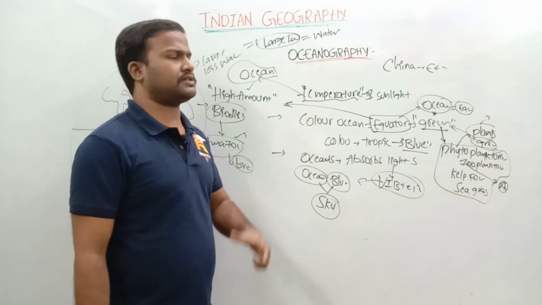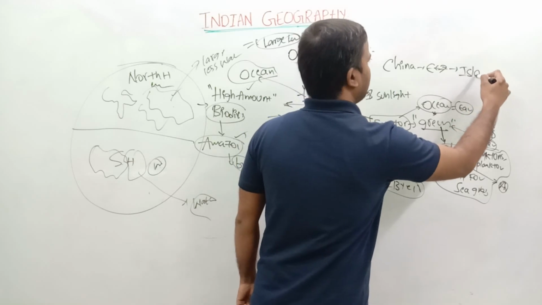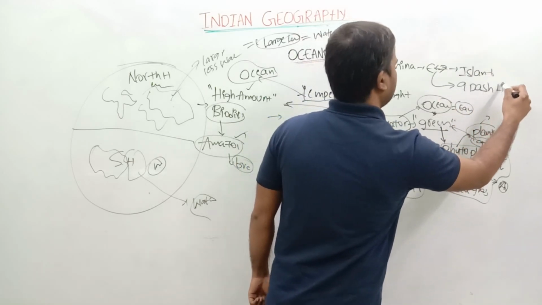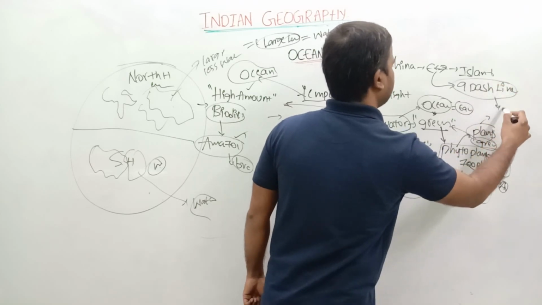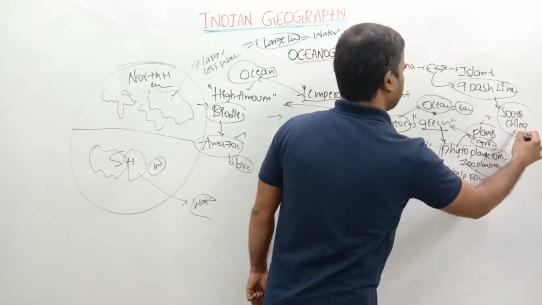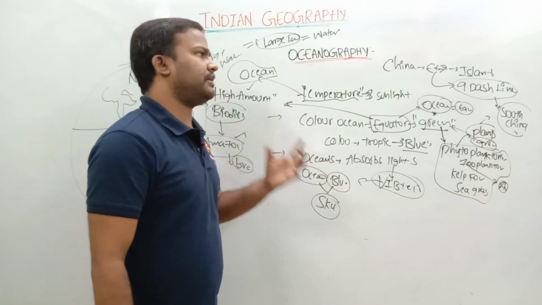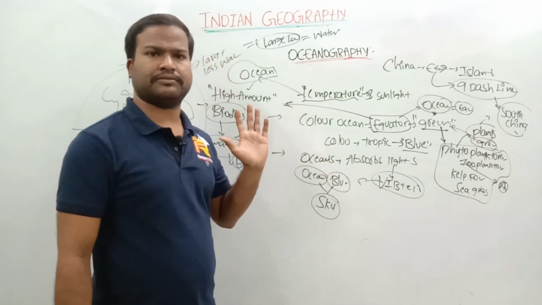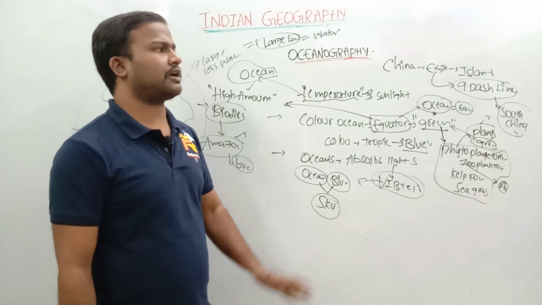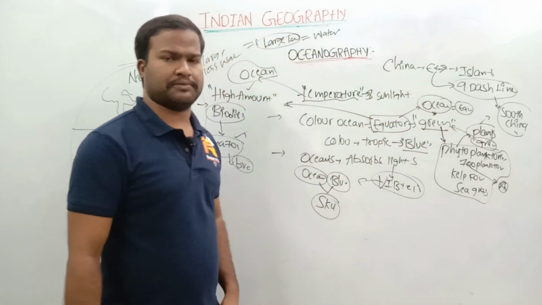that is a current affairs issue: China building islands. This is also called the 9 dash line, very, very important. The 9 dash line is located in the South China Sea. It is a direct question in all examinations. They will ask in which sea the 9 dash line is located. South China Sea, East China Sea, Indian Ocean, Atlantic Ocean, Pacific Ocean: these are the options they will give. In that, the 9 dash line is located in the South China Sea.